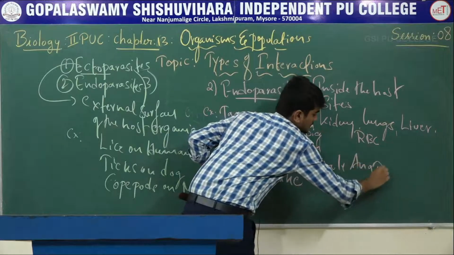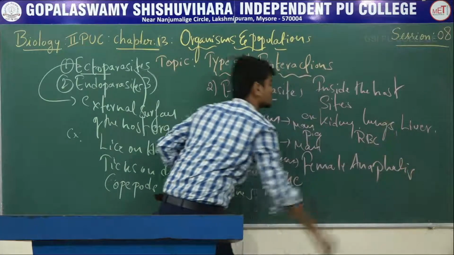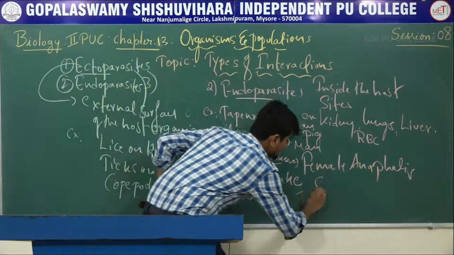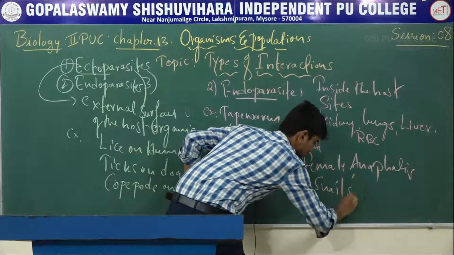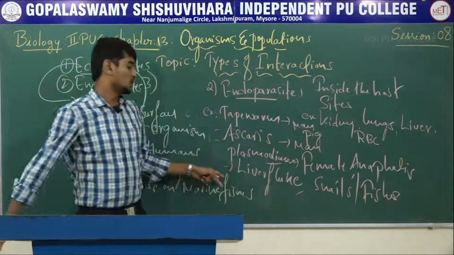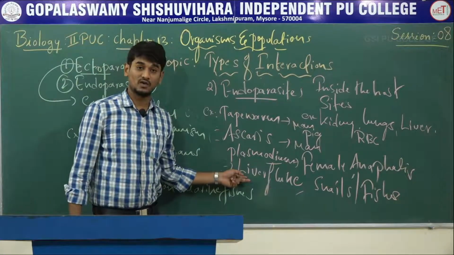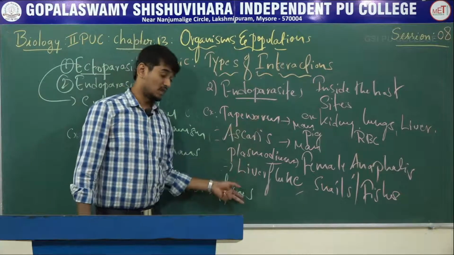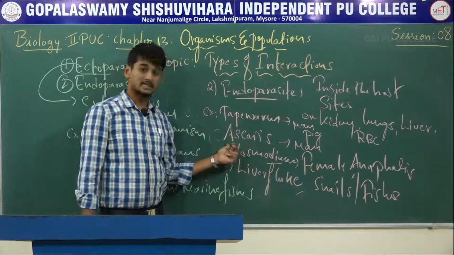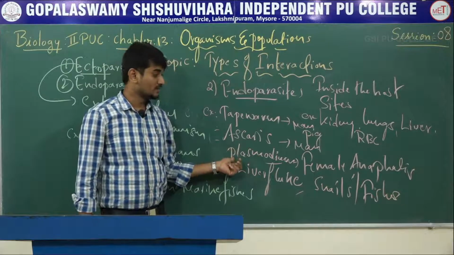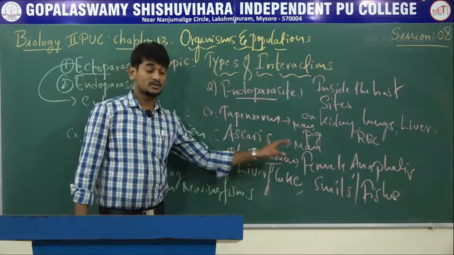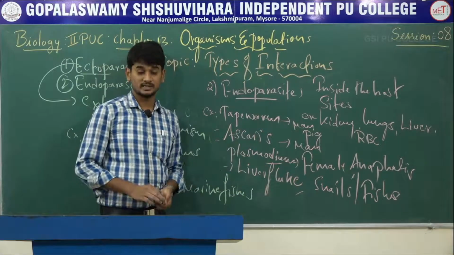For liver fluke, snails and fishes are the hosts. These parasites have a specific host.